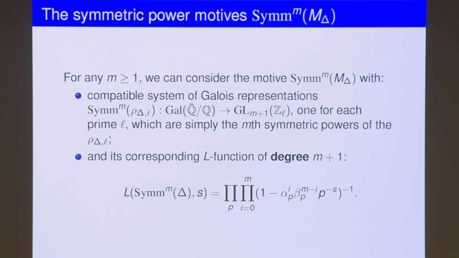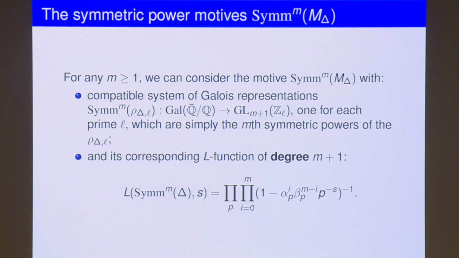All right, so now I want to come to the work of Newton and Thorne, right? So now what one can do is you can generate from this degree 2 Euler product expansion of delta higher degree L functions. Right, so somehow you're looking at delta, but then you have this Galois representation, you have this L series, right? And somehow you can try to apply linear algebra constructions to all these gadgets. In one case, the construction becomes the theorem of Newton-Thorne.